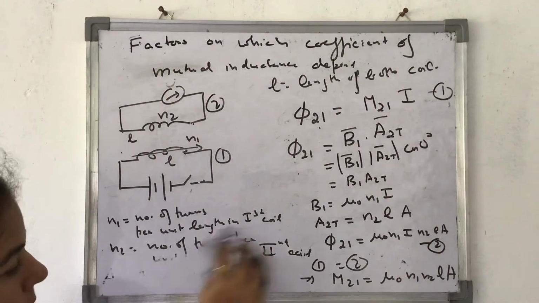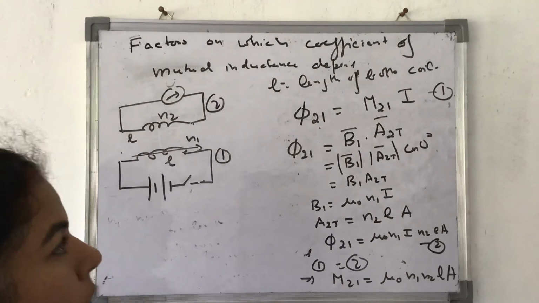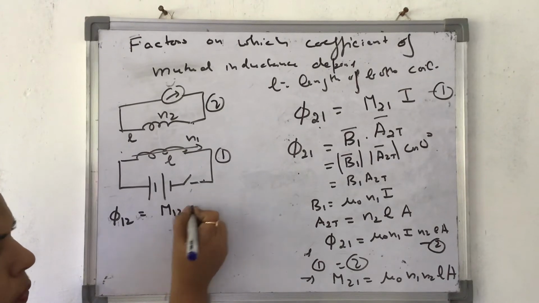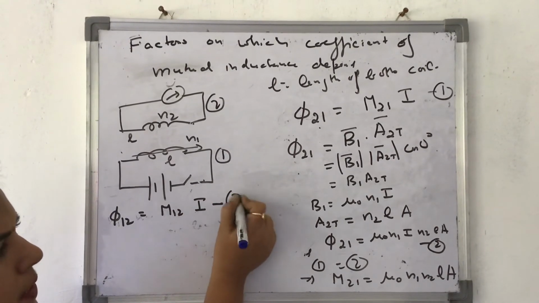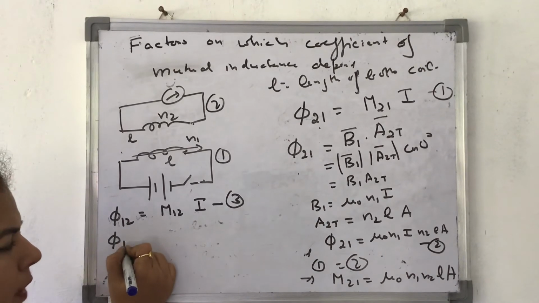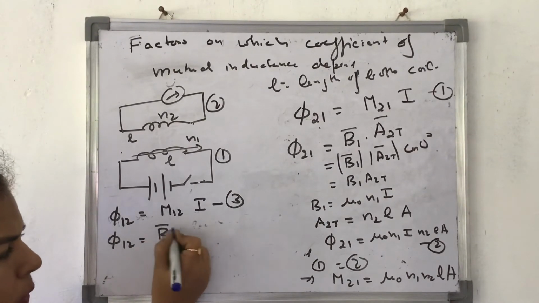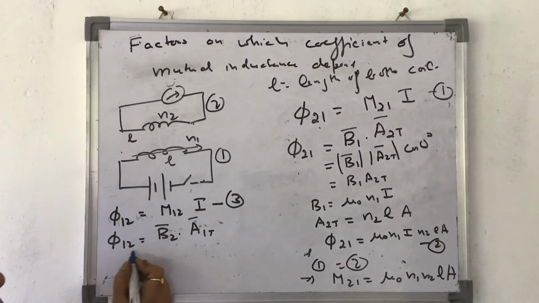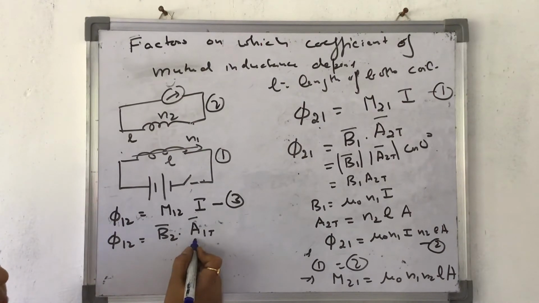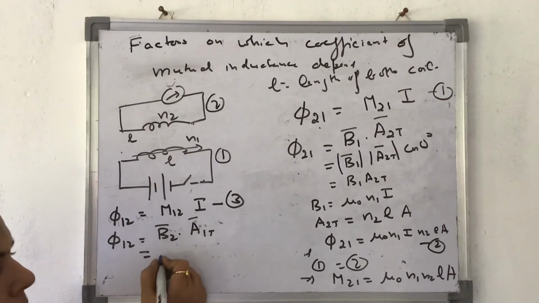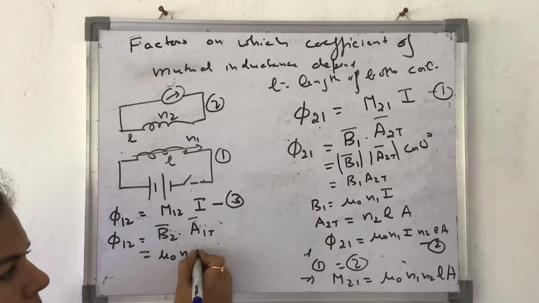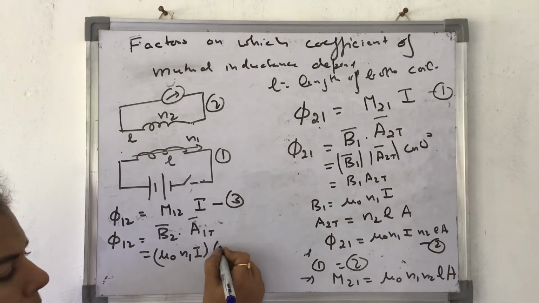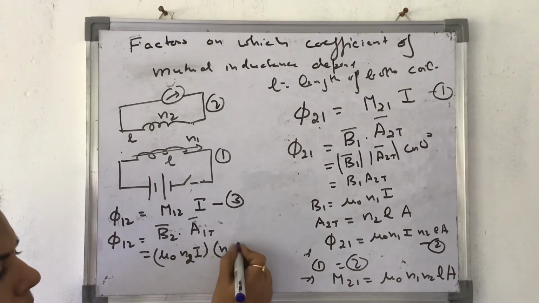So what we'll do in case the opposite is true? Let me continue with the same, stopping this portion. What will happen if I say phi 12? Phi 12 is equal to M12 I. Let me number this equation as 3. Similarly, phi 12 is equal to B2 dot A1 total, the flux in 1 because of 2. So the magnetic field of 2 and the area of the first. That means what is B2? B2 is equal to mu naught N2 I. This is cos 0, we know this. What is A1 total? N1 L A.